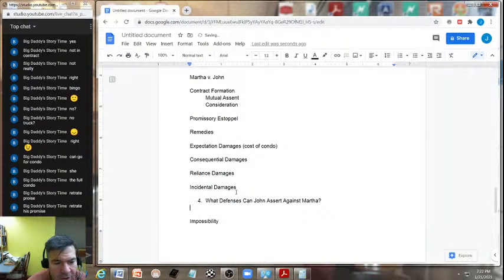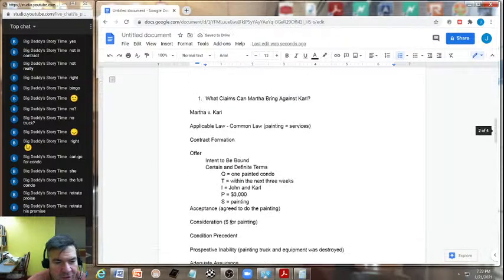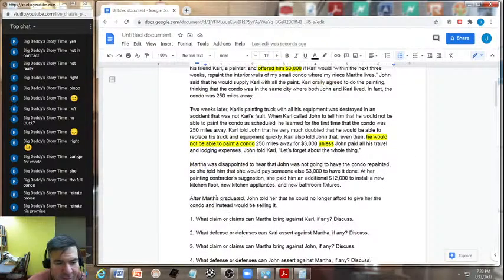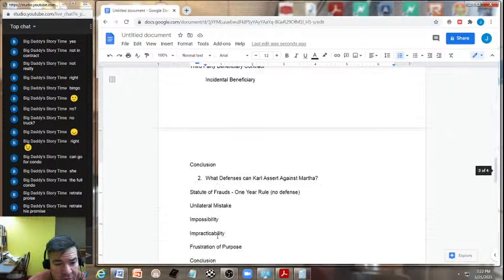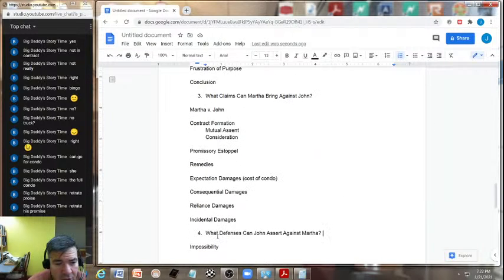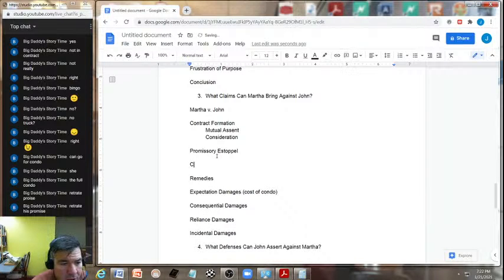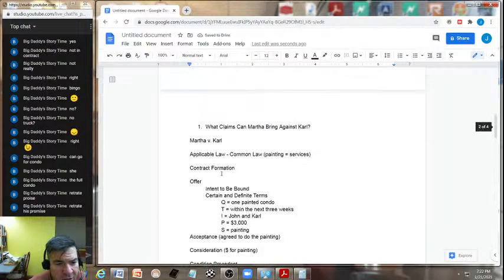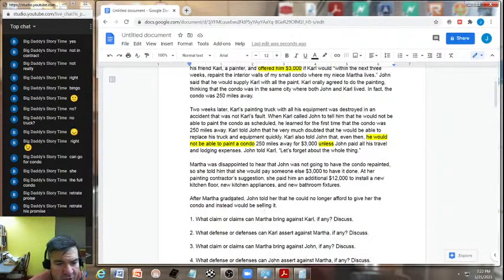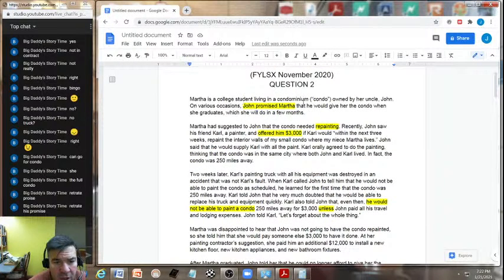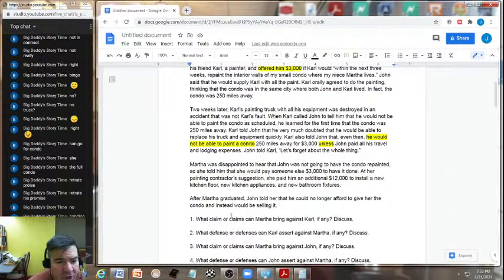Very good. Now, under the impossibility argument, he's going to say up here, last paragraph, after Martha graduated. Now remember what this is. Make sure to throw in a quick little discussion here that after promissory estoppel, there was a condition argument. Condition precedent. Okay. Now, she satisfied the condition in that she graduated up here. John promised that he would give her the condo when she graduated. She graduated right here. Okay.